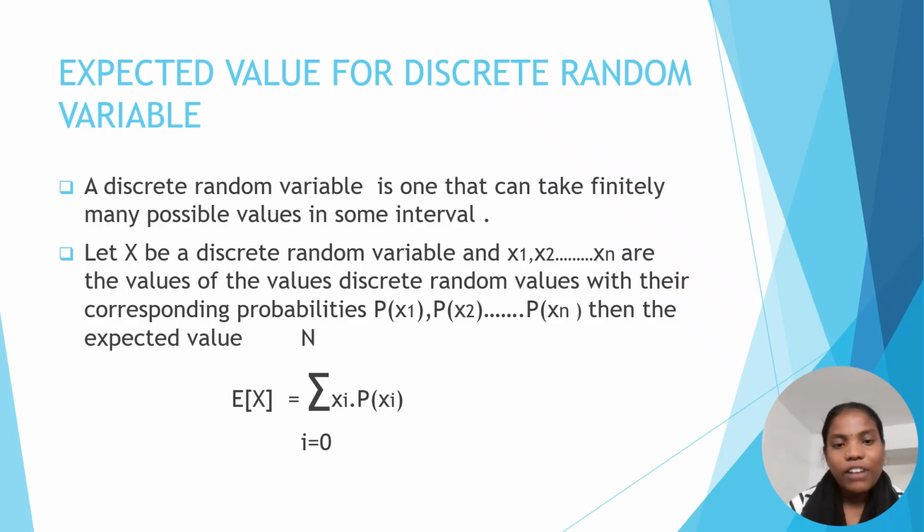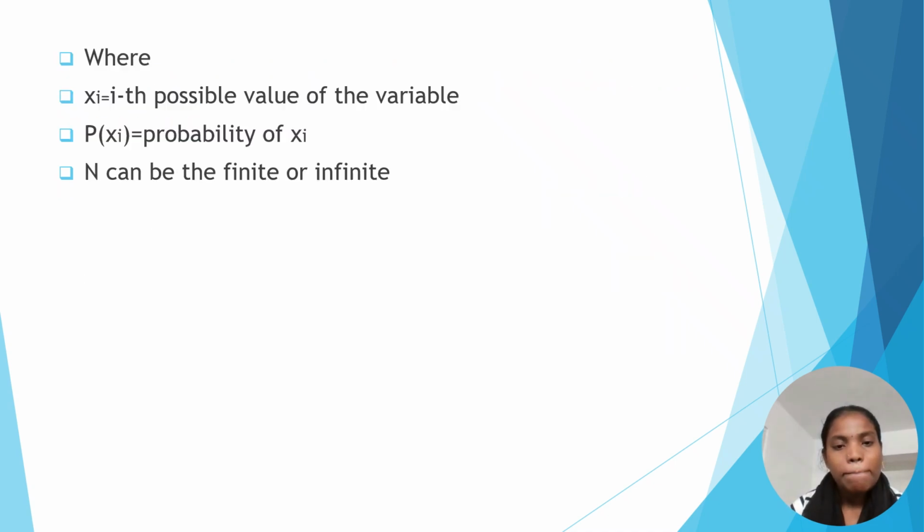Then the expected value is E of X equals the summation from i equals 1 to n of xi times p of xi. Here xi is the ith possible value of the variable, p of xi is the probability of xi, and n can be finite or infinite.